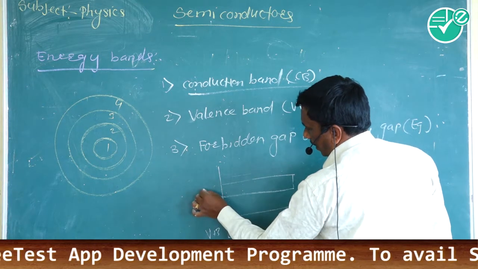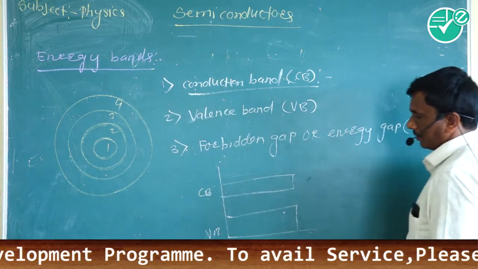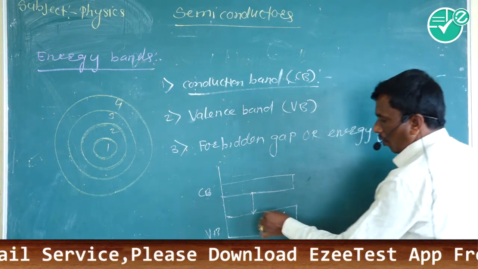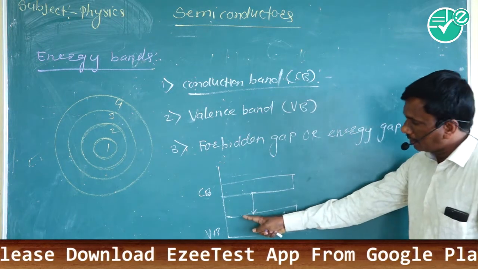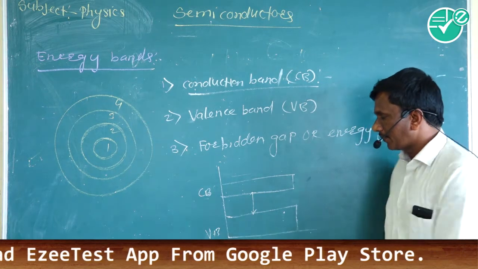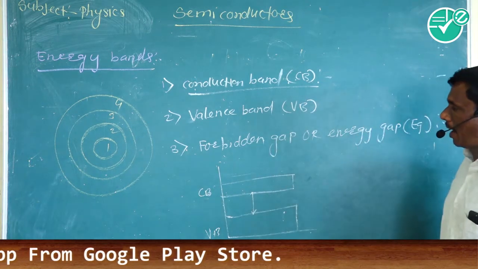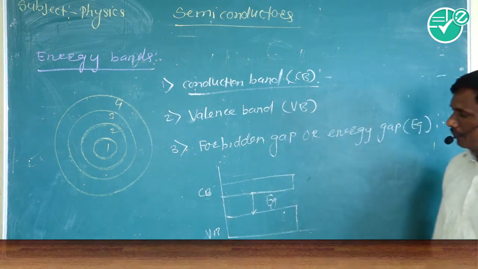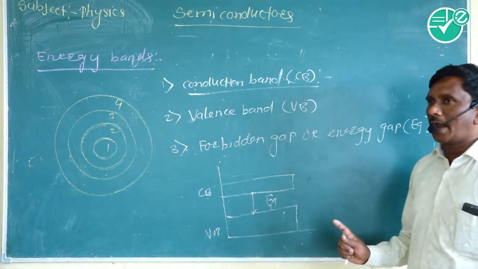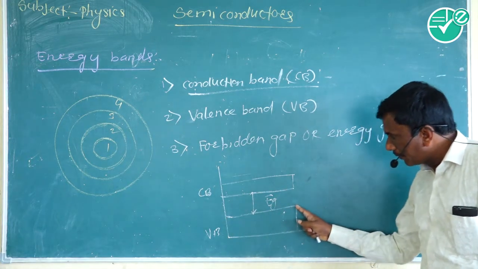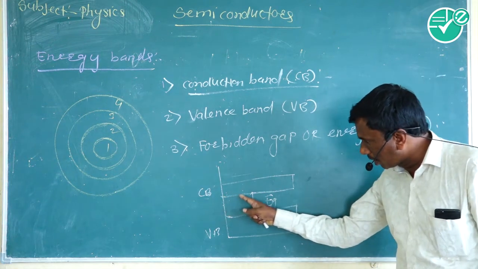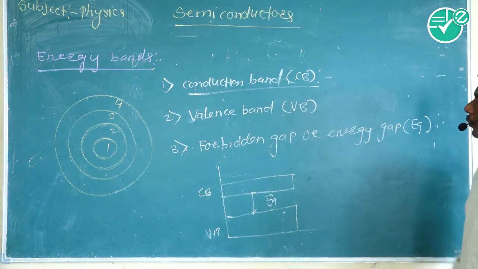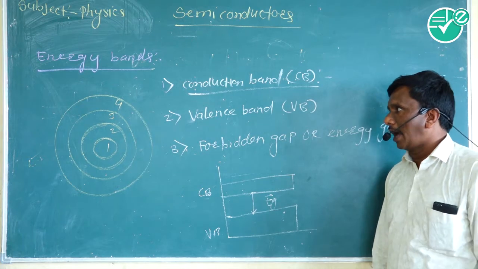The difference between the top of the valence band and the bottom of the conduction band is called the forbidden gap or energy gap.